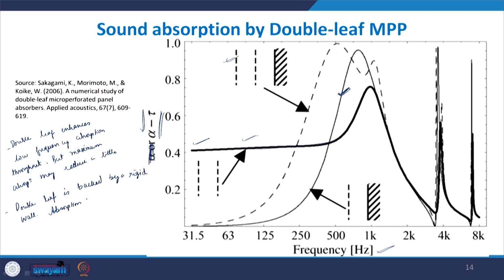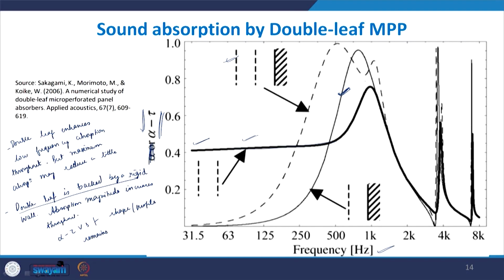So, absorption magnitude increases throughout. The shape remains the same, the alpha minus tau versus f profile remains the same, only there is an overall increment throughout. So, it just gets a bigger peak, it will not be a constant absorption. There will not be a broadband low frequency absorption, you will still get a peak, but the peak will be broadened, a slightly wider peak with an increased magnitude. So, that will be the effect of double leaf backed by a rigid wall.